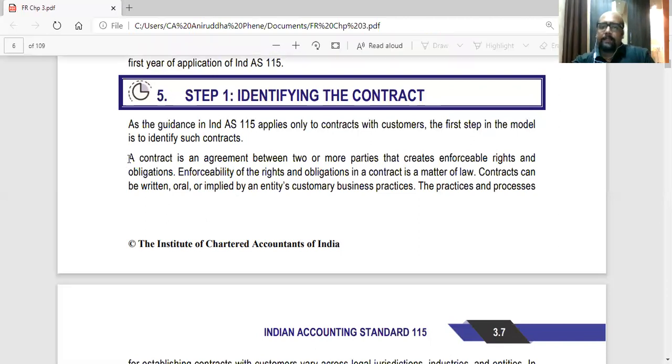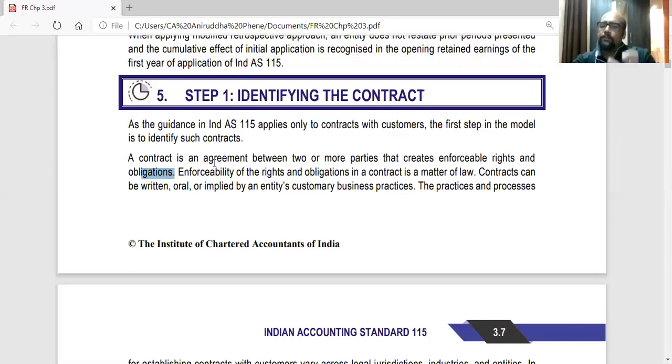So a contract is an agreement between 2 or more parties that creates enforceable rights and obligations. Again, the emphasis is on enforceability, because as we know, just an agreement is not a contract. Agreement plus enforceability in court is a contract. Enforceability of the rights and obligations in a contract is a matter of law. Contracts can be written, oral, or implied by an entity's customary business practices.